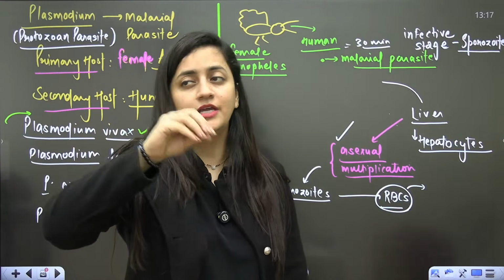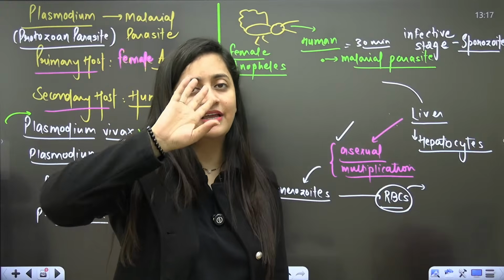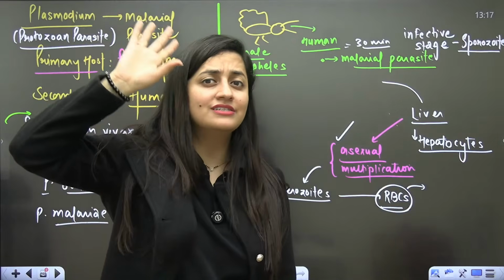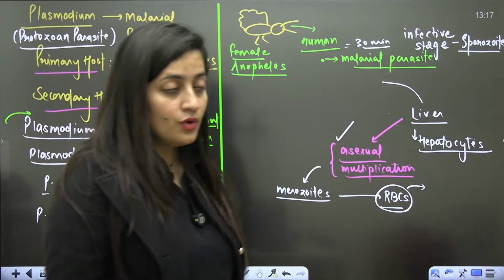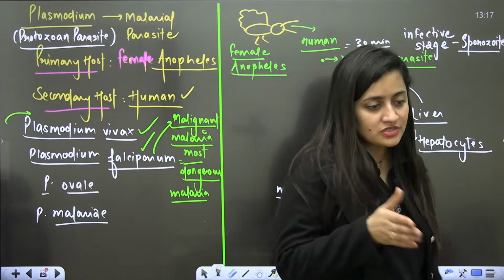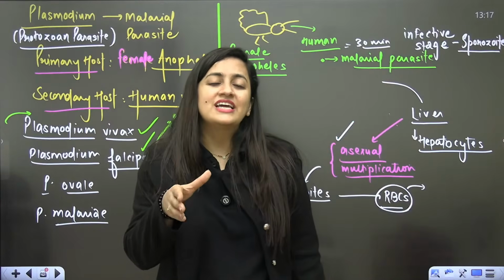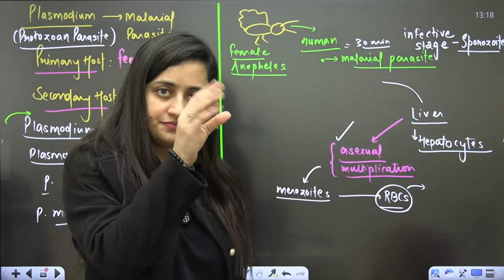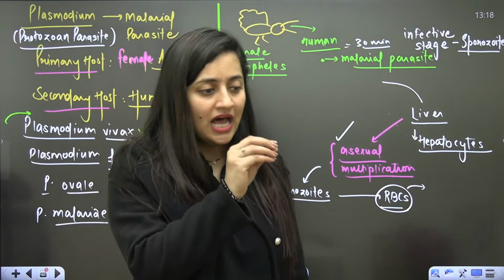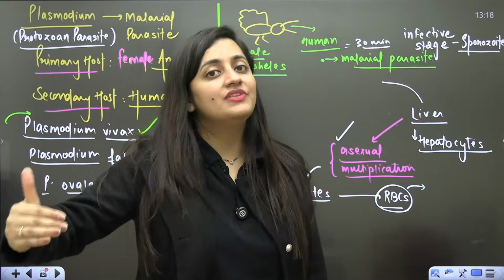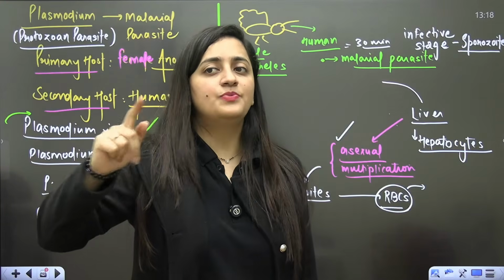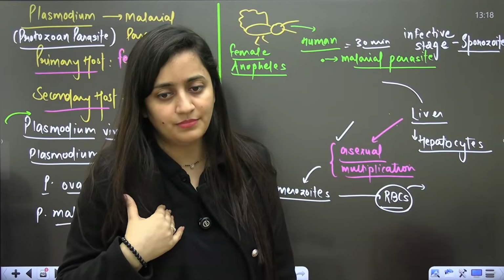Just say amoeboid stage is there, ring stage is there, rosette stage is there. These are the stages that we still discuss. Right? And let's say if a person is having malaria, if we have to check the species, obviously a blood test will be done, RBCs will be seen, so the stages will also be seen. On the basis of that also we differentiate: okay, this particular species has infected this particular person.